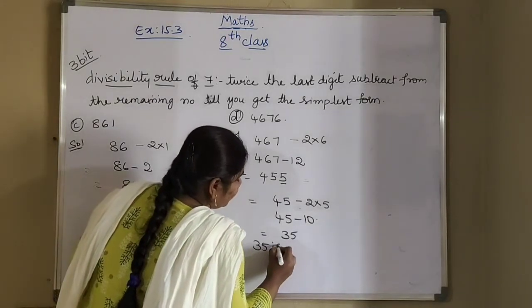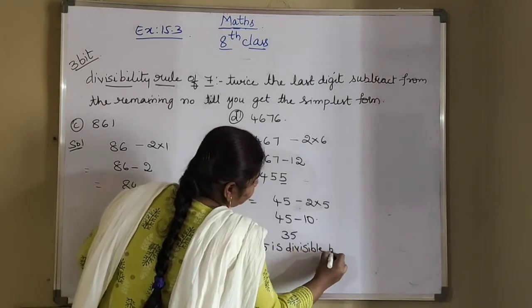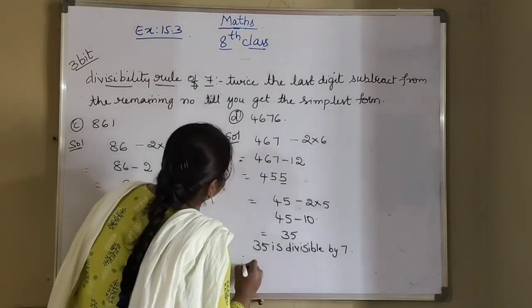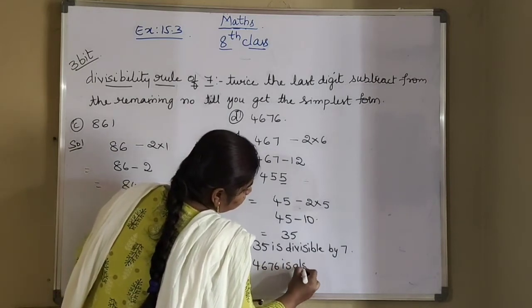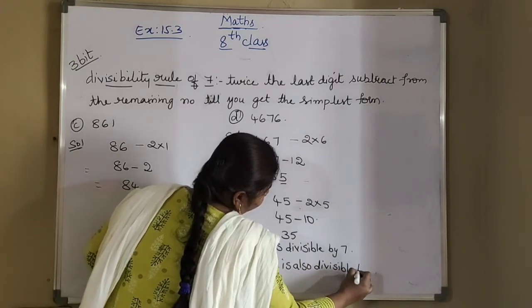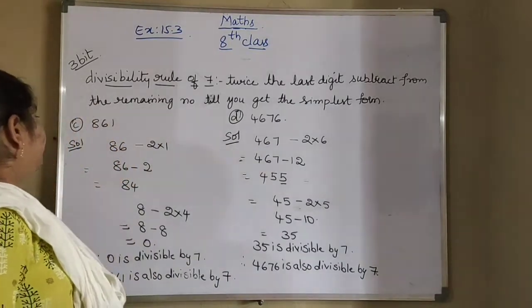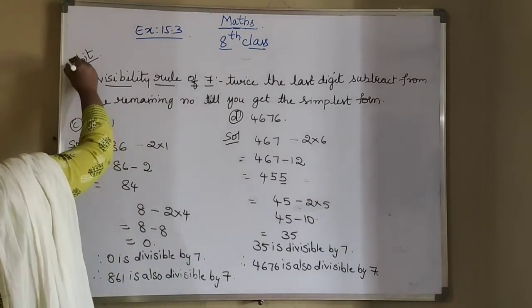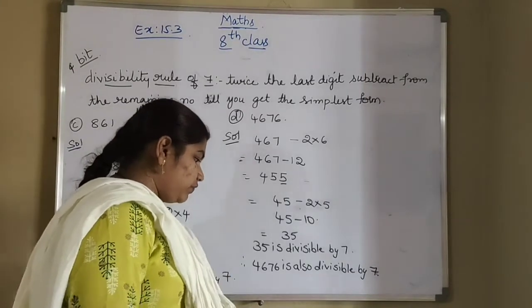So 35 is divisible by 7. So therefore 4676 is also divisible by 7. So this is our fourth bit for the condition of 7. Okay. Next is the fifth bit.